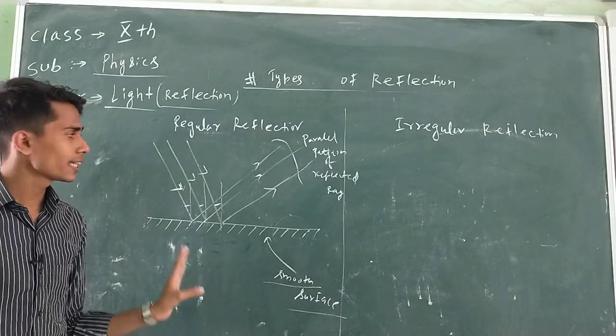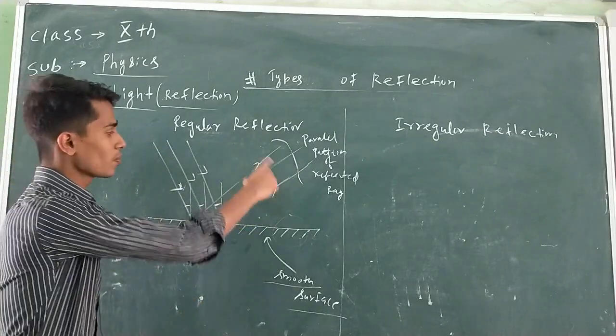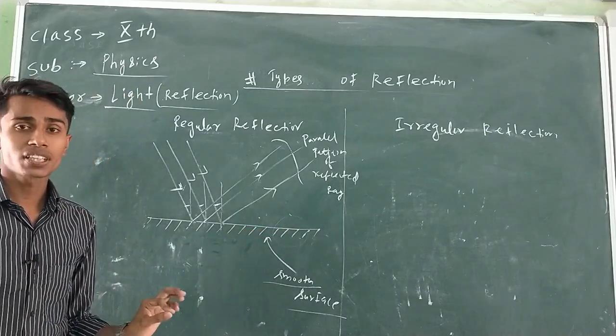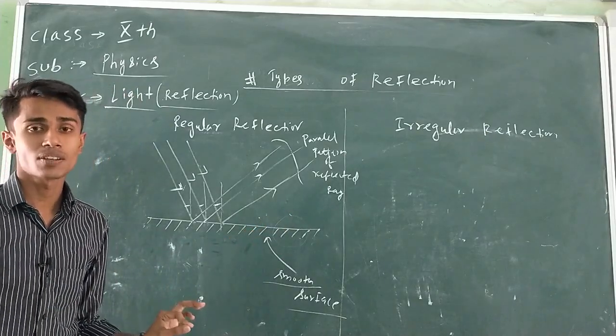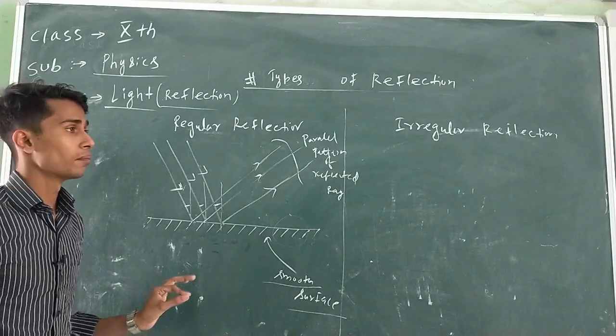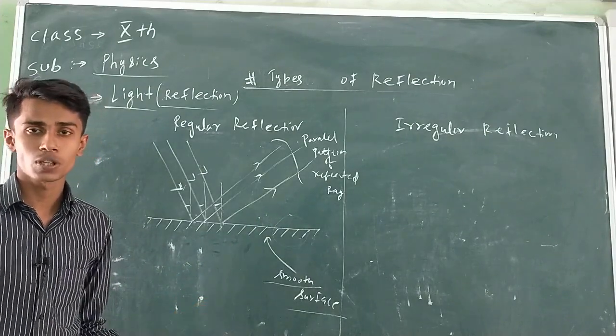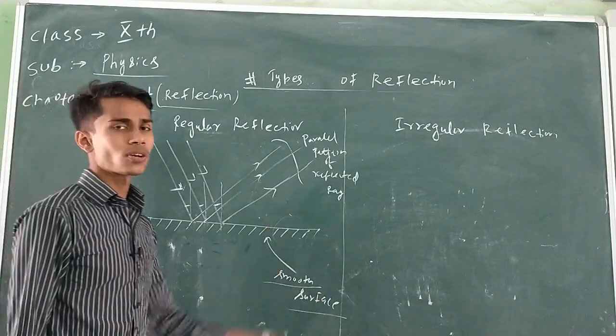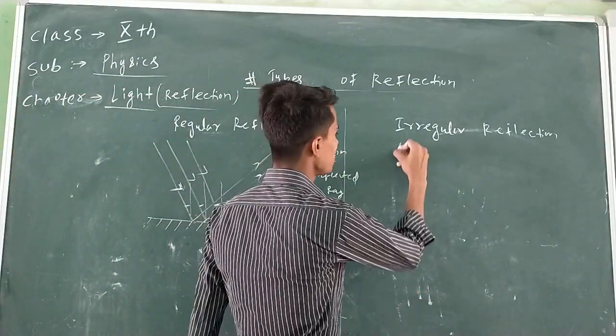In case of regular reflection, the reflected beam of light are parallel to each other. In fact, image formation takes place only in case of regular reflection. Whenever reflection takes place from a smooth surface, then only image formation takes place. We will discuss it later. Now come to irregular reflection. Irregular reflection is also called diffuse reflection.